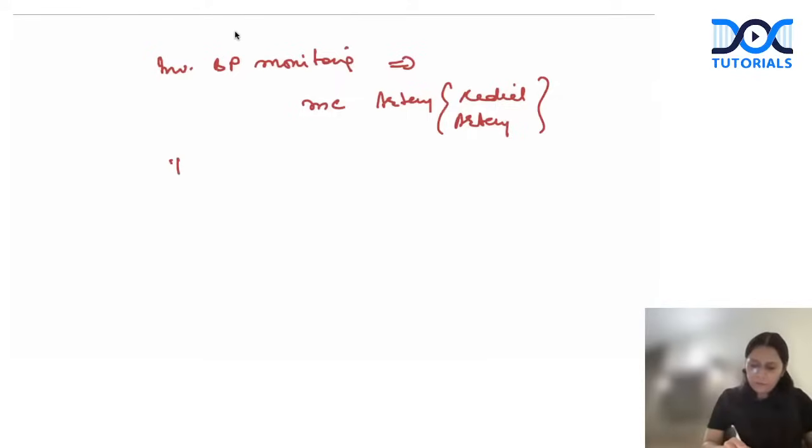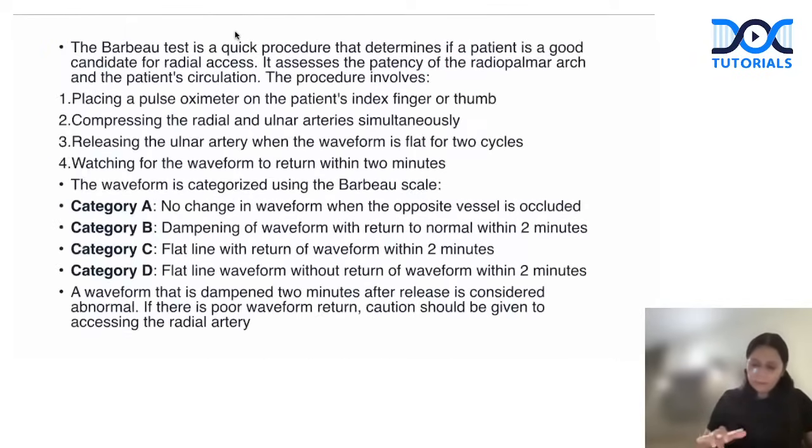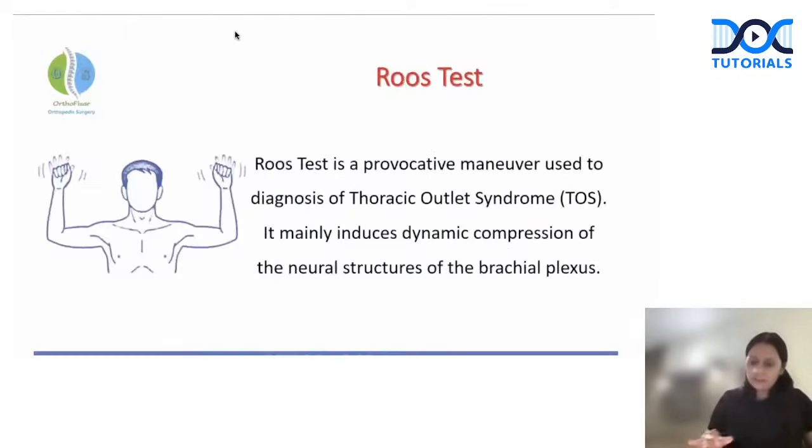So there are a few tests which we can perform to see the patency of the superficial and deeper palmar arch between the radial and ulnar artery. So one of the tests is Allen's test. So the image describes Allen's test. The other test would be your Barbeau test.